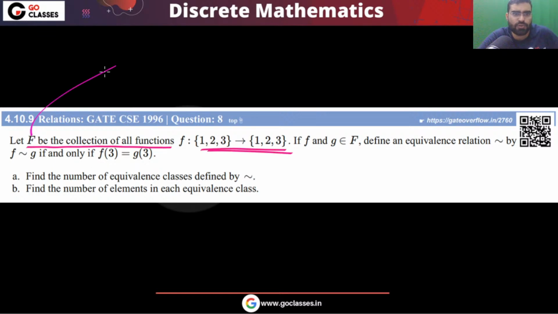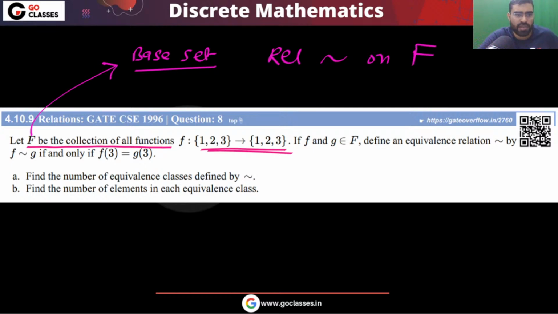On this F you are defining this relation. This is your base set. So the base set is not {1, 2, 3}, the base set is F. You can see that for f, g belonging to F, you define a relation such that they are related if and only if they have the same mapping on 3.